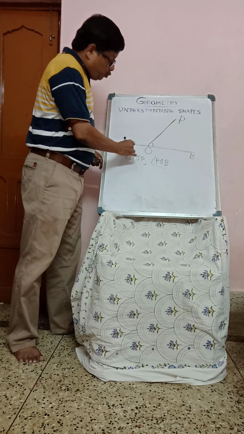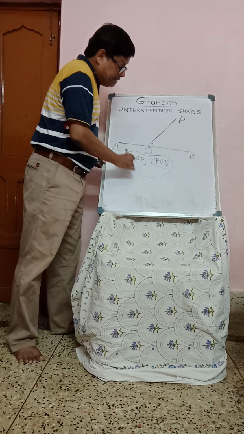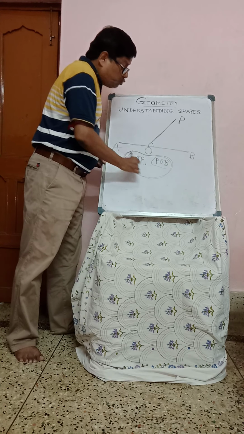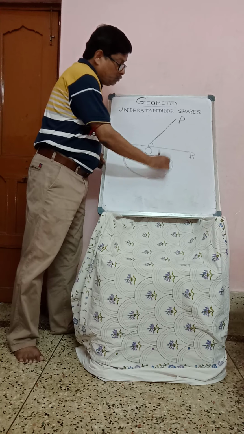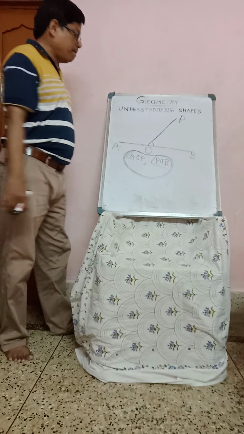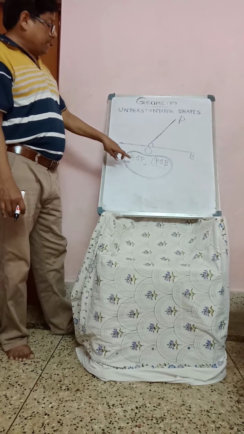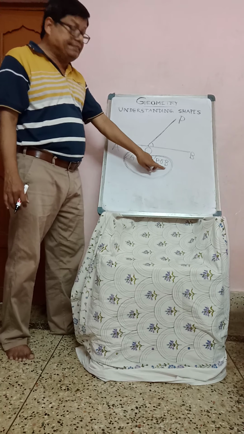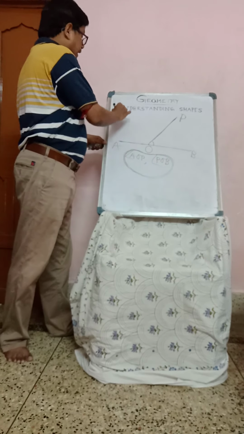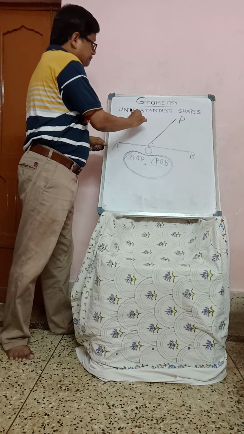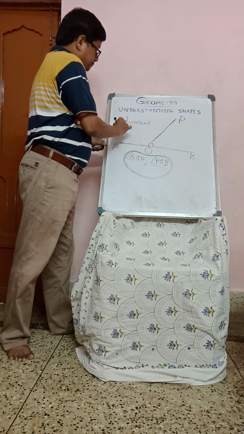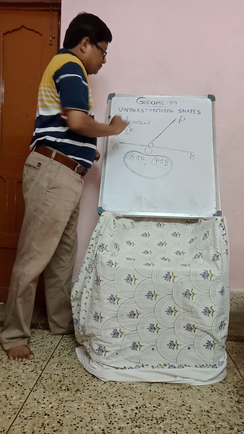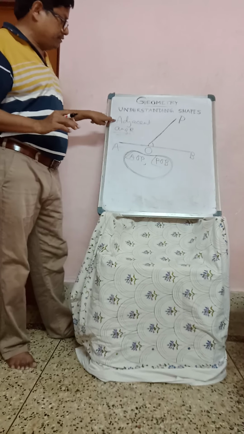And for two angles, there is one name. What is the name of the two angles? Two adjacent angles, just write adjacent angle. What is called an adjacent angle?